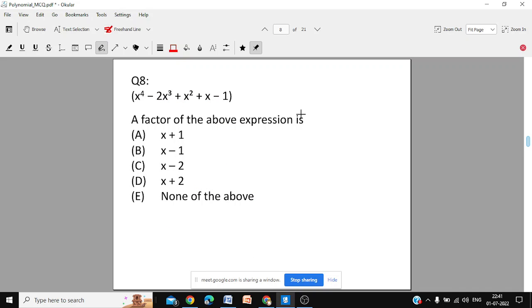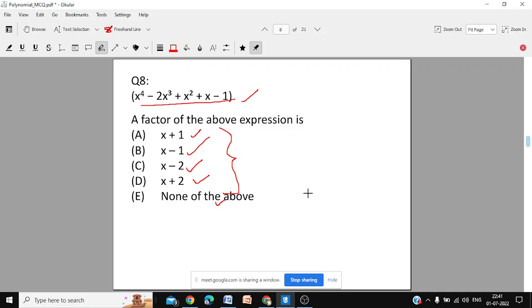Question number 8. You have been given the expression. One of the factors of the above expression is x plus 1, x minus 1, x minus 2, x plus 2, or none of the above. Which is the factor which will exactly divide this polynomial without a remainder?